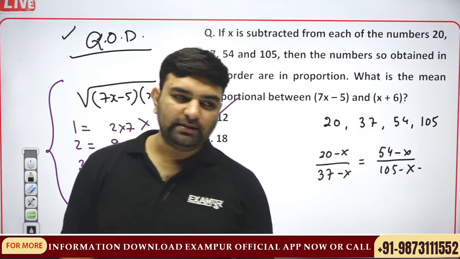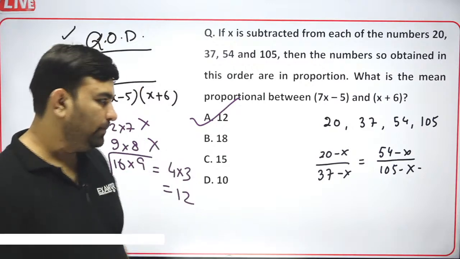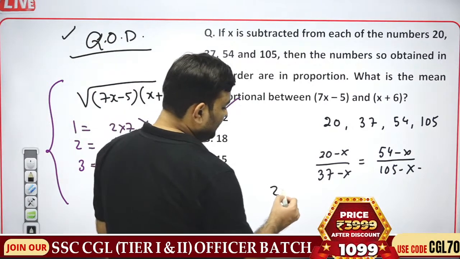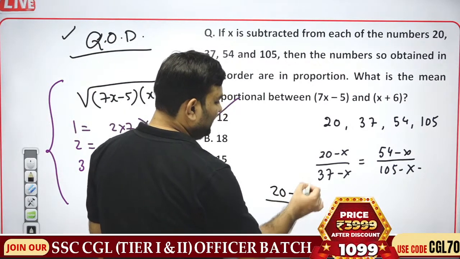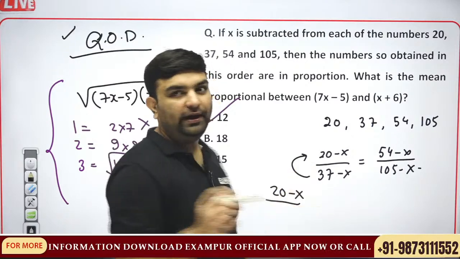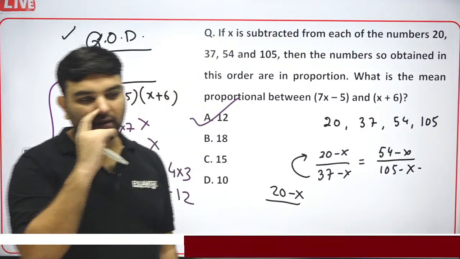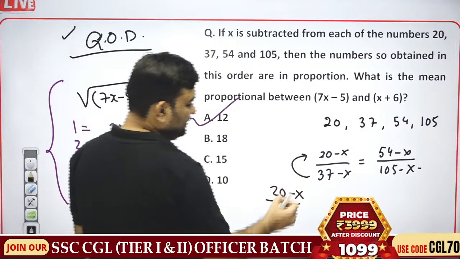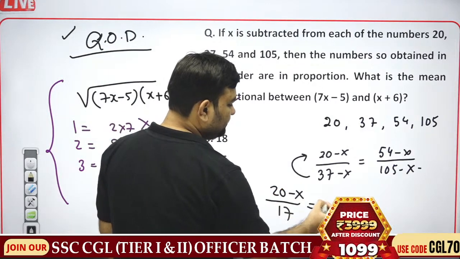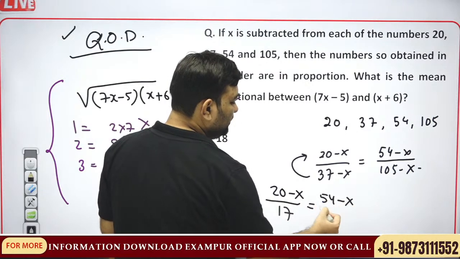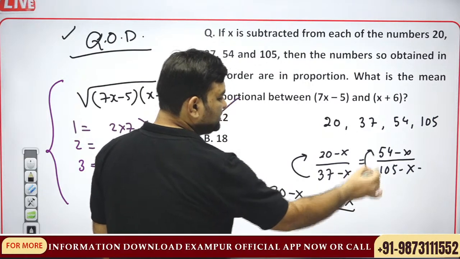What we will do, guys, we will apply the dividendo. Keeping numerator as it is, dividendo means denominator minus numerator. 17. We will apply the dividendo over here as well.